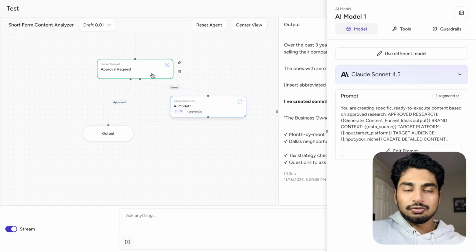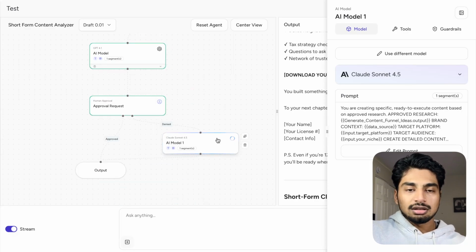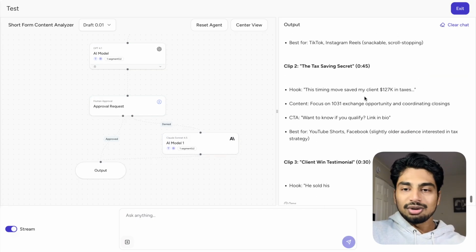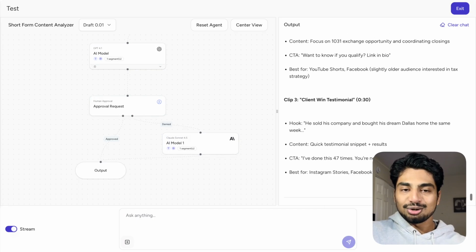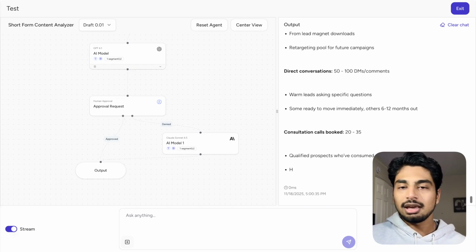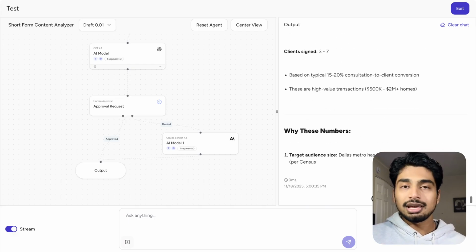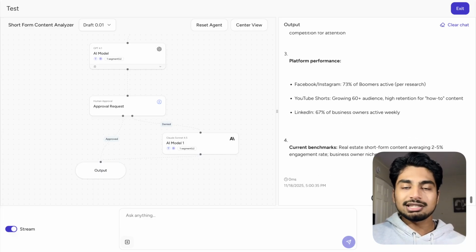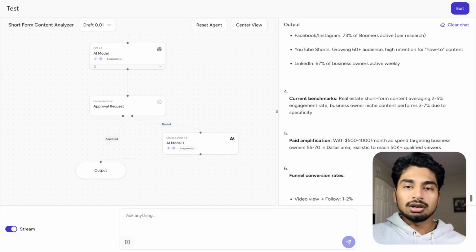All right, so we covered short form with this up here, and then Claude is covering long form. And you can see that it does not skimp out on what we can create. Like this is going to be a super, super long output. But again, this limits the extra work you have to do. You have to pay a copywriter because a lot of it is in here. You have to pay a content researcher and strategist because a lot of it is in here. I'm not saying this will be perfect, but this is a massive step up from what it used to be when none of this was possible.